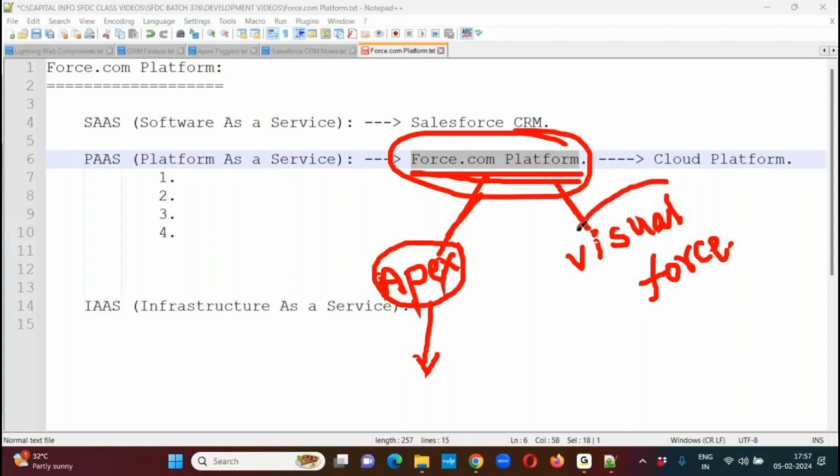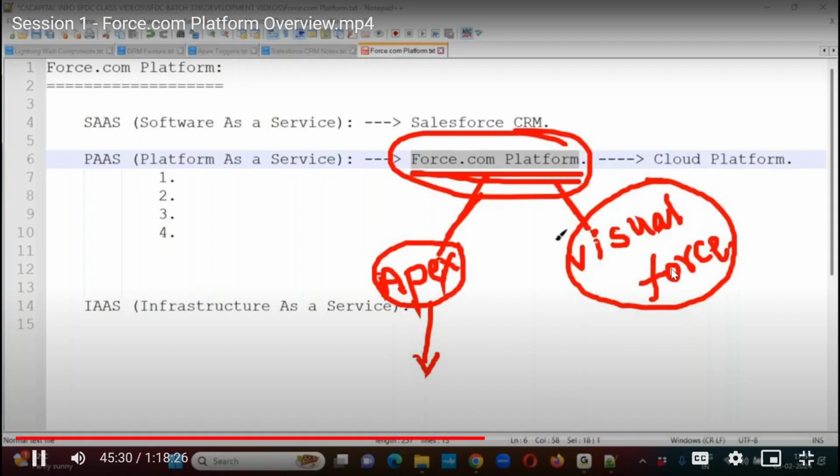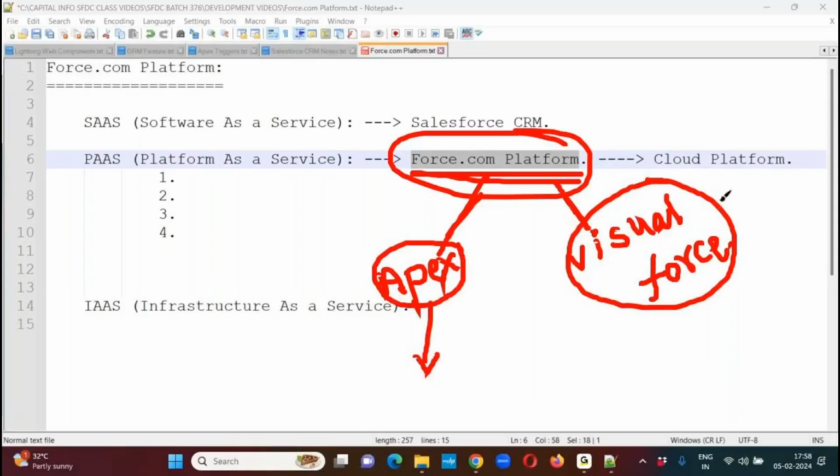Now, the second one, Visual Force programming. Visual Force is for designing user interfaces. This is the front end part, whereas Apex is the back end part. In order to design your own screens, like your registration form, login screen, change password screen, search screen, or anything according to your project requirement, whatever user interfaces are required, we can design those by using Visual Force.